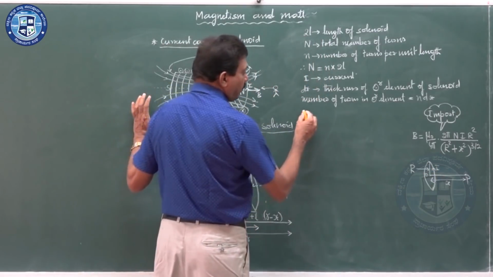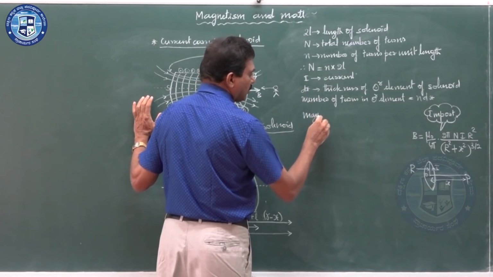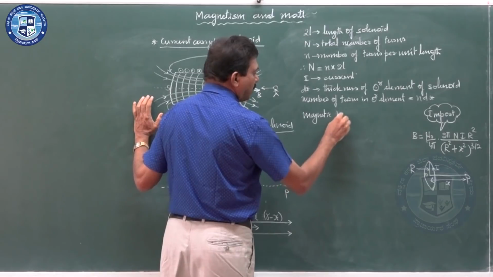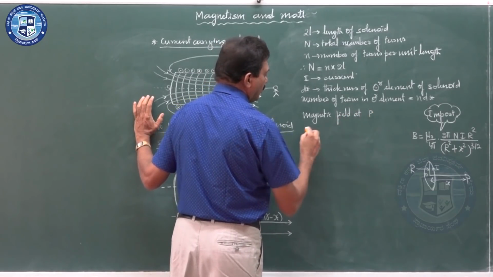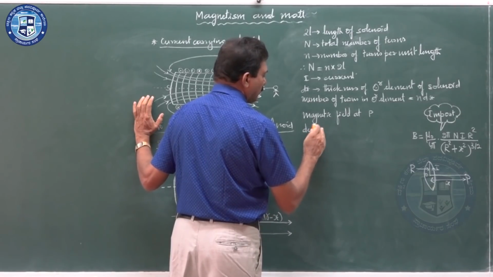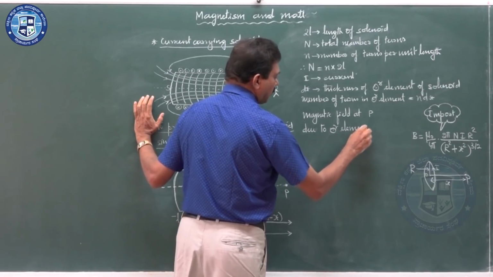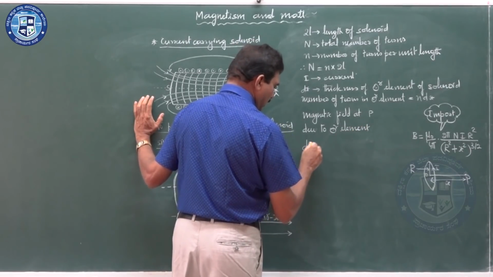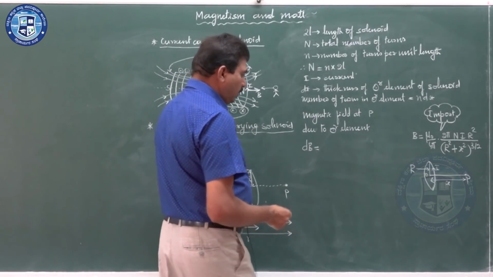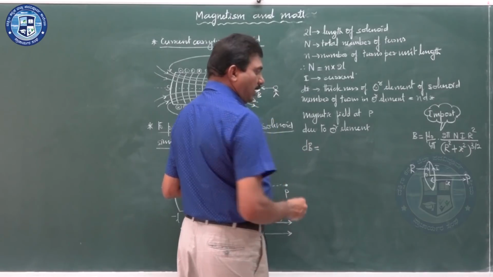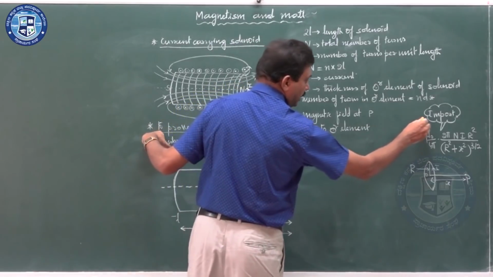Therefore, what is the magnetic field at P due to this circular element, considering it as dB? Due to this circular element only, the small magnetic field at P is found using the same formula.